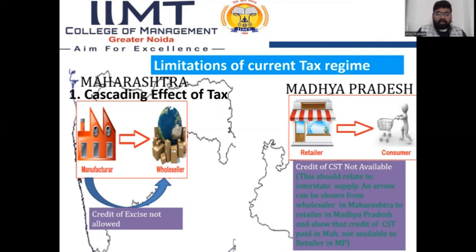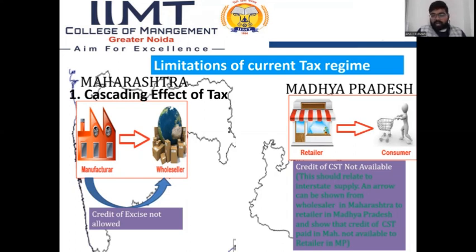And if the wholesaler sells the goods to the retailer, the retailer pays the sales tax to the wholesaler, because the wholesaler and retailer trading is a sale. Then the sales tax is attracted, VAT is applicable to them, and credit of excise is not allowed.